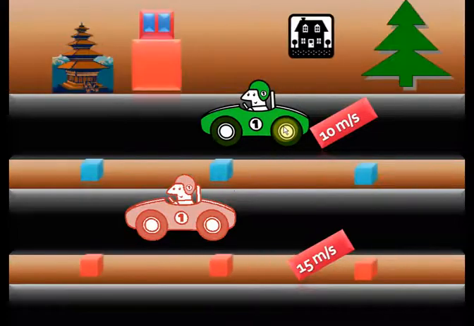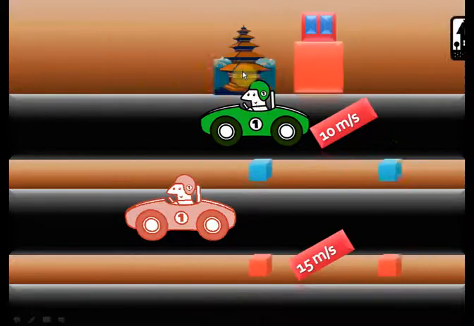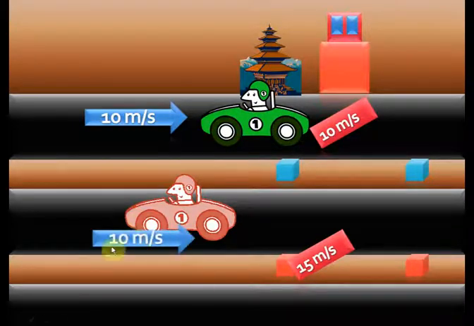Now we have seen that to find out the relative speed, we have to bring this car to rest. So what we do is, we apply a negative speed of 10 meters per second in this direction, because actually it is moving in this direction. So we apply a negative speed of 10 meters per second in the opposite direction. So these two speeds cancel each other and thus this object comes to rest. Now similar speed has to be applied to this car as well. We have applied 10 meters per second in this direction to this car to bring it to rest. So similar negative speed has to be applied to this car as well.